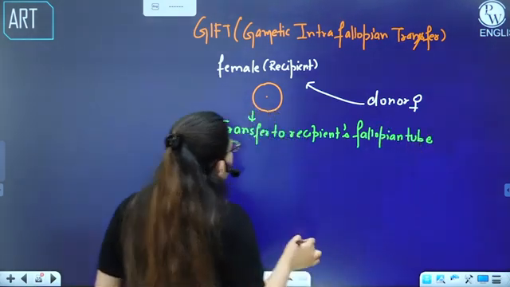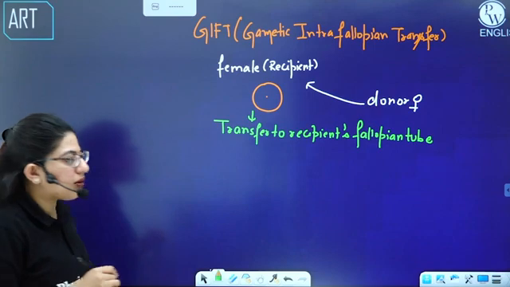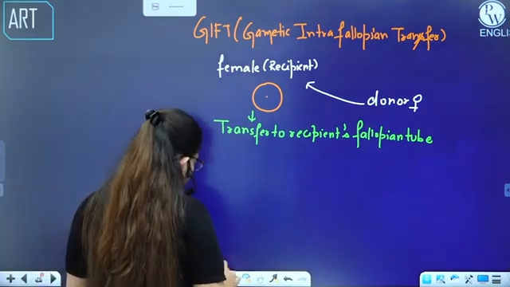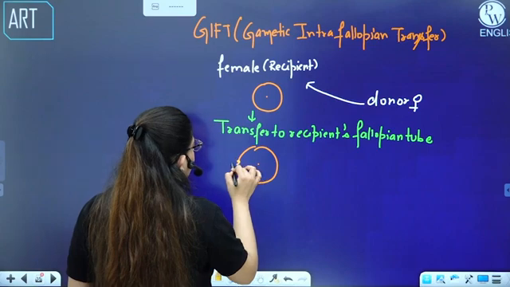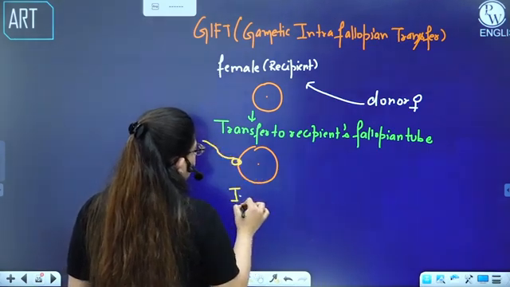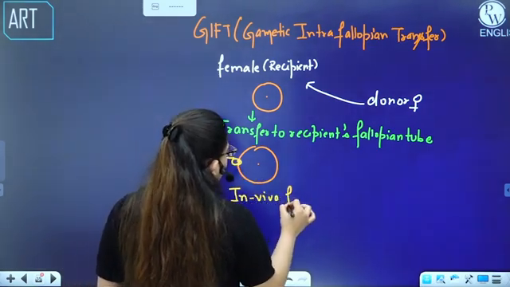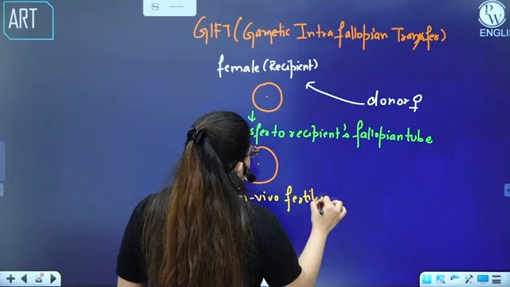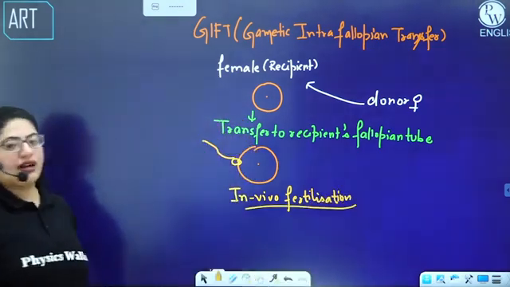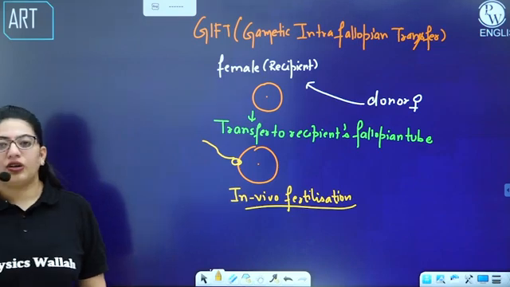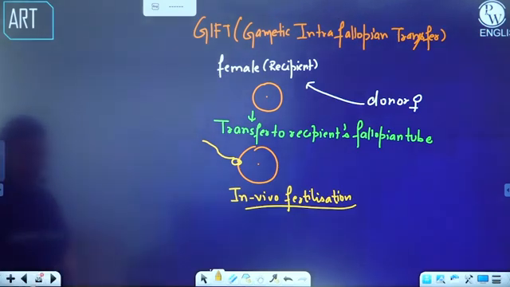This fallopian tube will then receive the sperm. So what will happen? The sperm will come and the fertilization will take place in vivo. So this is GIFT. What is the fundamental behind this? If a female cannot produce the ova, she can take it from a donor.